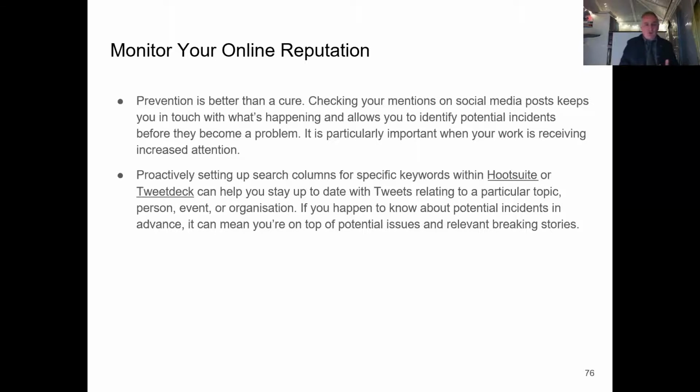Proactively set up search columns for specific words on tools like Hootsuite and TweetDeck can be very helpful as well in terms of looking at a particular topic or an organization.